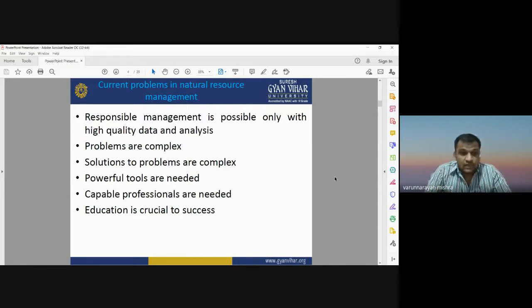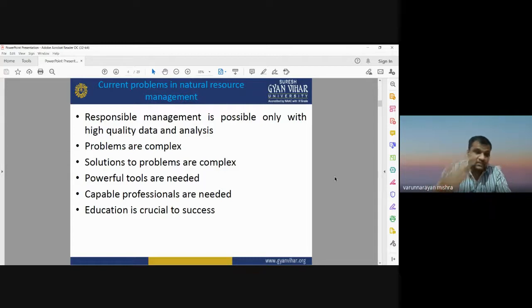So we need to have some powerful tools, and those powerful tools can be provided by remote sensing, GIS, and GPS technology. But if we are using advanced techniques like GIS, remote sensing, GPS, we should have good, capable professionals.